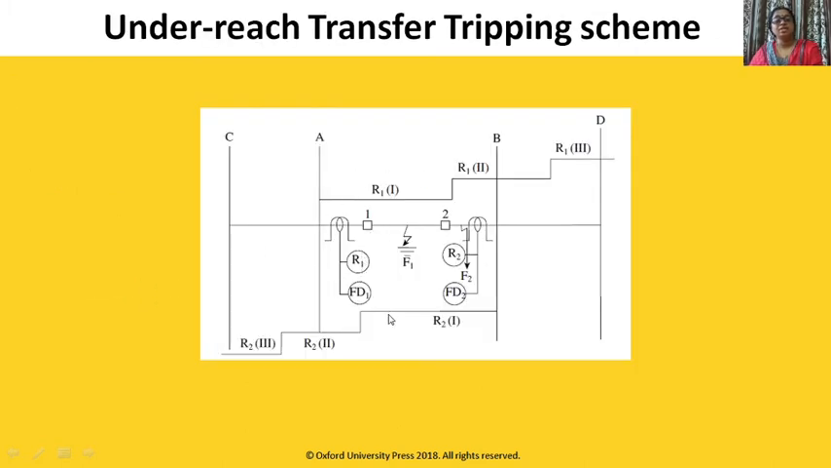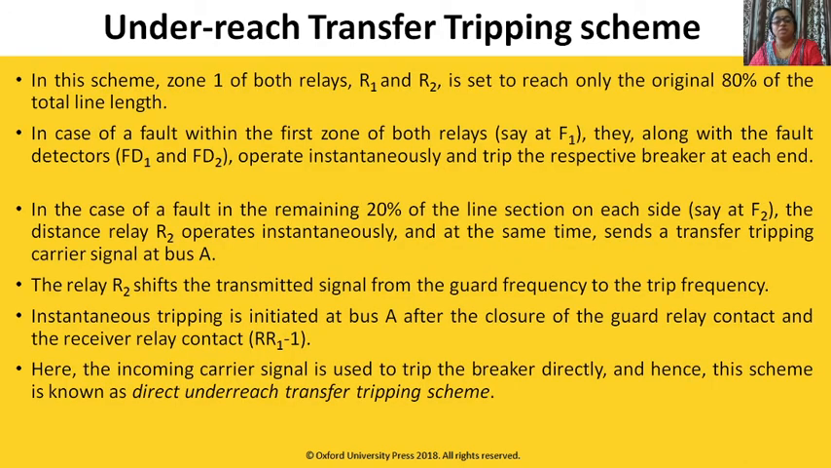In the underreach transfer tripping scheme, for whatever fault is in this 20% zone, the relay which is located here will send a signal instantaneously to this relay that a fault has occurred in our zone, so it will operate instantaneously. This is the underreach transfer tripping scheme.